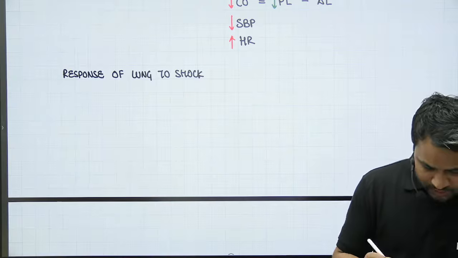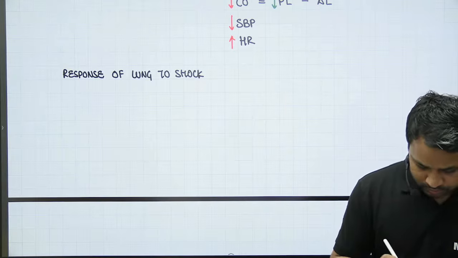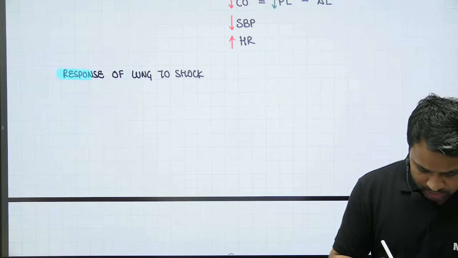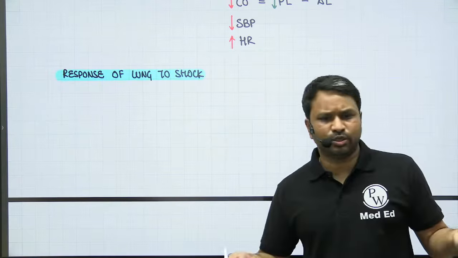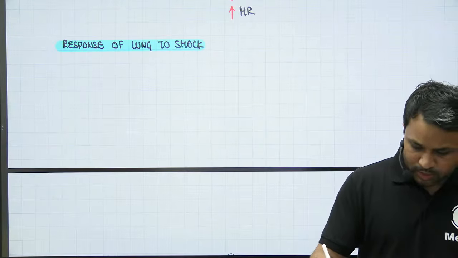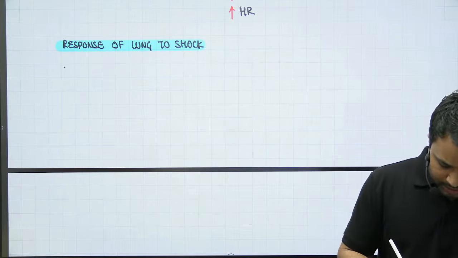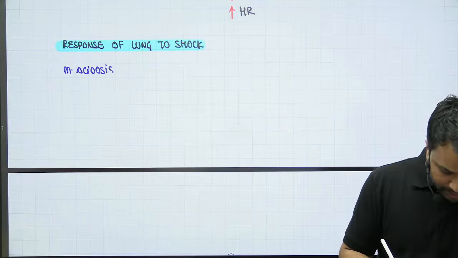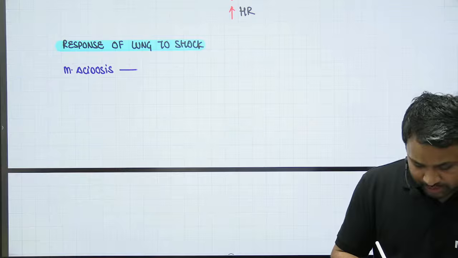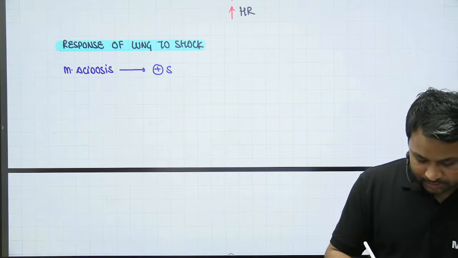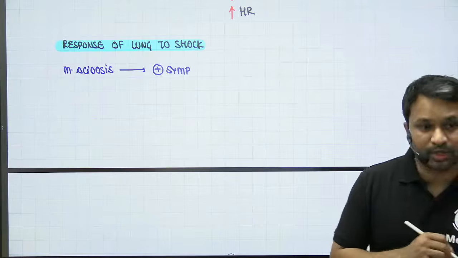So as we understood the response of the heart to that of shock, we'll talk about response of lung to the shock, as simple as that. Okay? Now what is going to happen? Any patient who has shock, we already know the patient is in metabolic acidosis. The patient already has metabolic acidosis. Now this metabolic acidosis is also a stimulatory factor for your sympathetic pathway. So the sympathetic system is going to get activated.